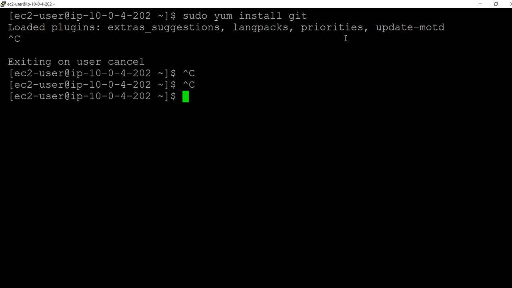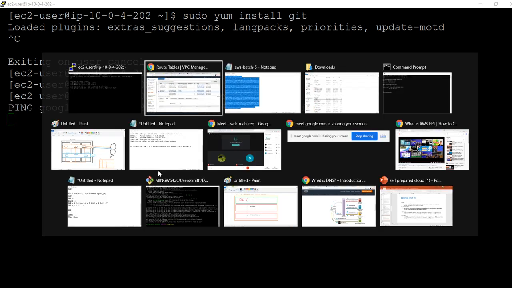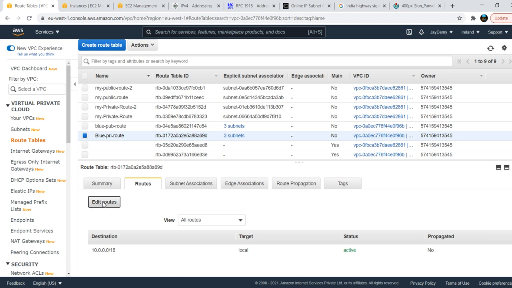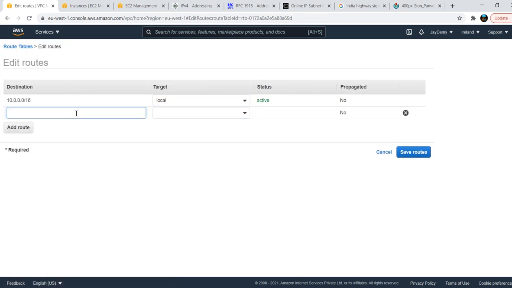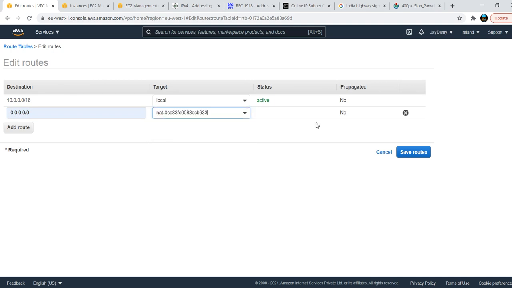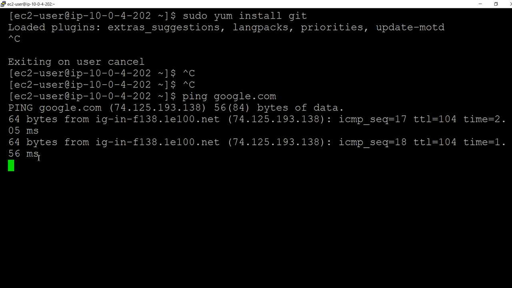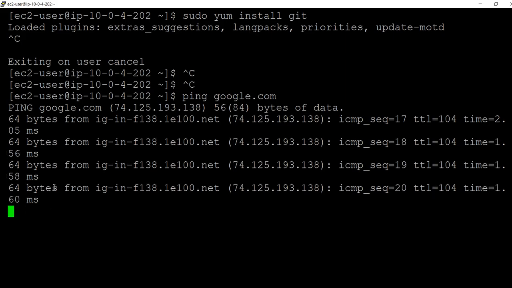So what do you need to do? I cancel this one. I'm trying to ping google.com, any URL you can ping. See, it is unable to ping. Now I'll go here and edit the routes. I'll add the route, use 0.0.0.0/0, because I am not going to confirm which IP I am going to use, the public one. Save routes. Once I save the routing, you come here and you can see it has started pinging.